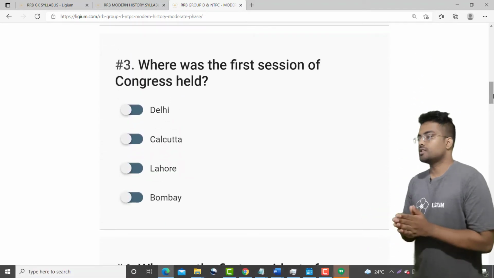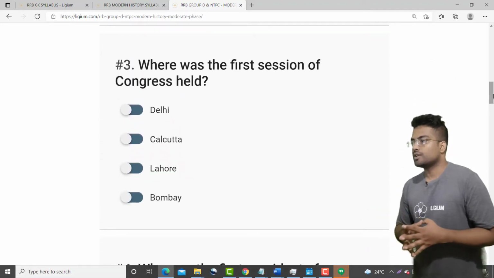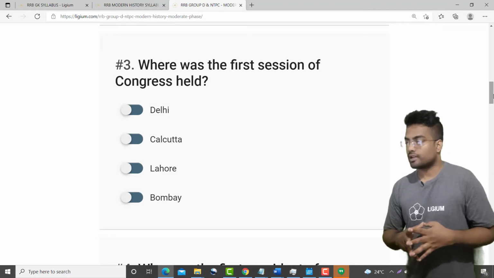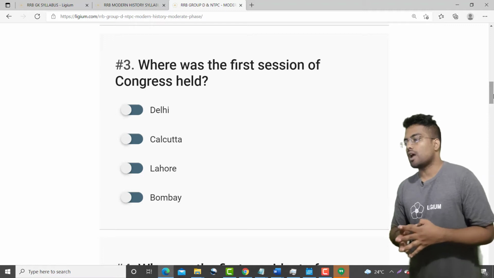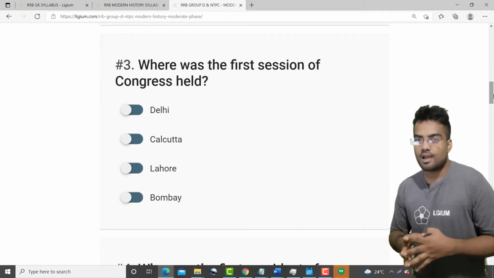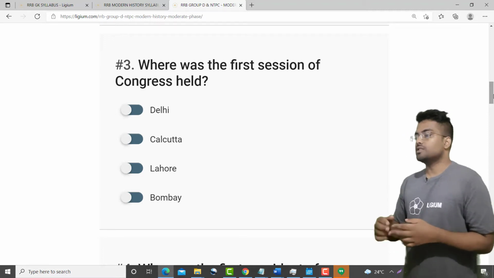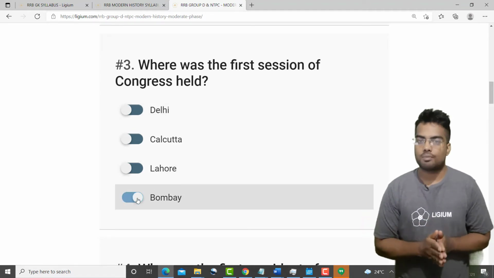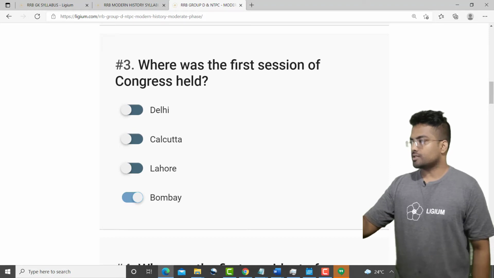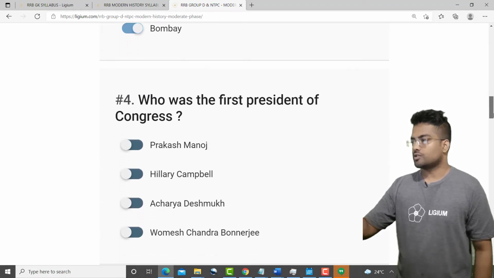Then we have the third question. Where was the first session of Congress held? We have the choices Delhi, Calcutta, Lahore, and the last one Bombay. The correct answer is option D, Bombay. Let me scroll down and explore the fourth question.